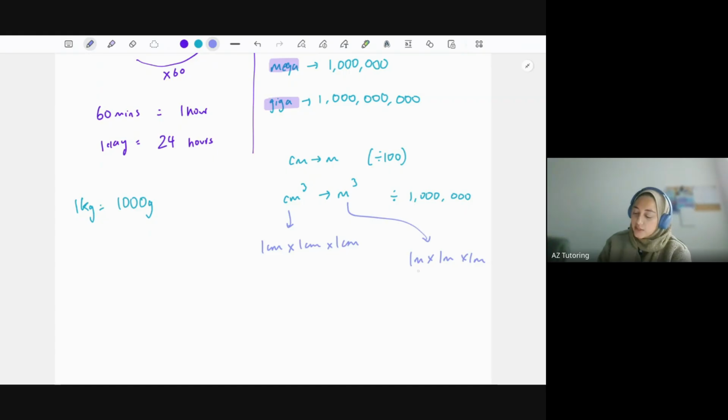But if I want to change these meters to centimeters, I know each of these are 100, so that's 100 centimeters, timesing by 100 centimeters, timesing by another 100 centimeters. And if I do 100 times 100 times 100, that's where your 1 million comes from. So 1, 2, 3, 4, 5, 6 zeros. So that's where it comes from. That trips up a lot of students as well. It comes up in maths as well as physics.